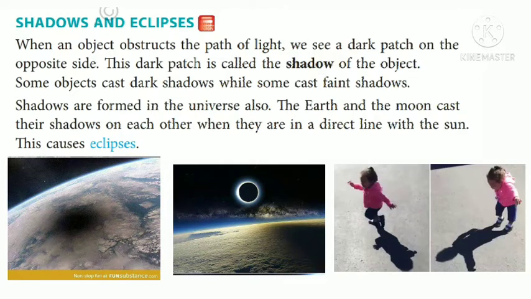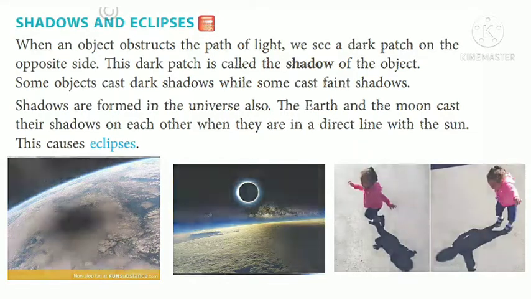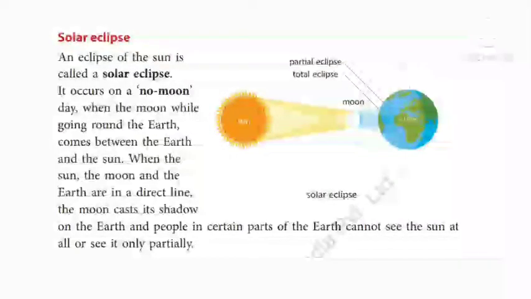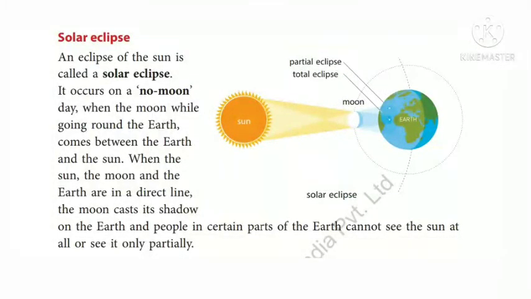The earth and the moon cast their shadows on each other when they are in a direct line with the sun. This causes eclipses. Eclipses, a shadow formed in the universe due to which the sun or the moon is not visible for some time. Solar eclipse. An eclipse of the sun is called a solar eclipse. It occurs on a no moon day, when the moon, while going round the earth, comes between the earth and the sun.